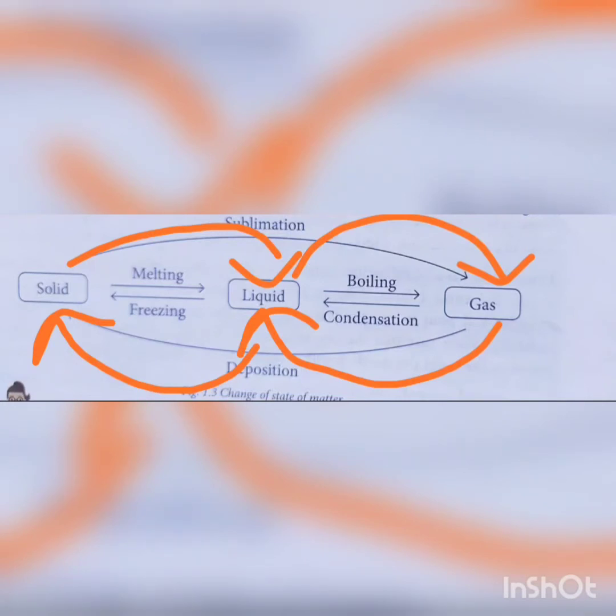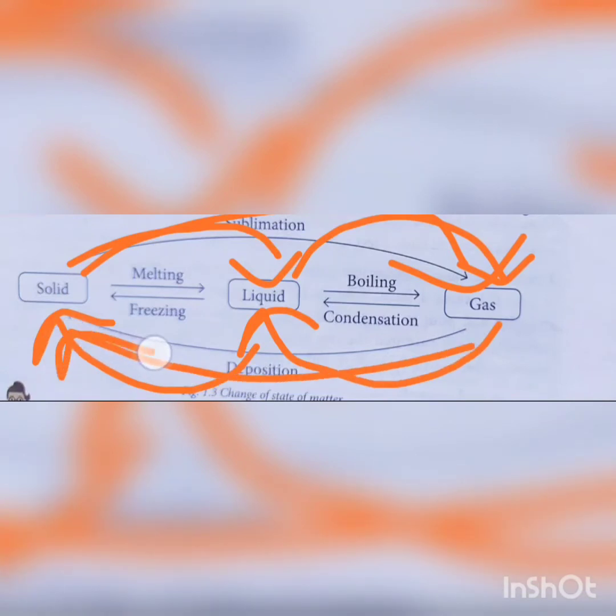Sublimation. The process in which a solid directly changes into its vapor state without passing through the liquid state at all temperatures is called sublimation. Iodine, camphor, and naphthalene are substances that show sublimation. The reverse process where vapor changes directly to solid is called deposition. Naphthalene balls are kept in bathrooms and almirahs to keep the pests away. After some time, they become smaller in size as they sublime and change into vapor state.